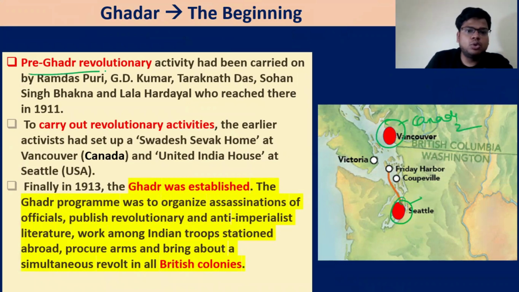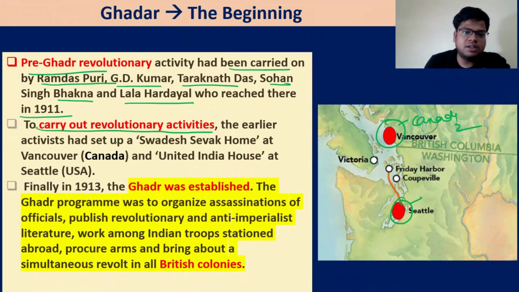So pre-Ghadar revolutionary activity was carried on by Ramdas Puri, GD Kumar, Tarak Nath Das, Sohan Lal Bakhna, and Lala Hardayal, who reached there in 1911. To carry out revolutionary activities, they set up the Swadesh Sevak Home in Vancouver and United India House in Seattle. So you have to remember these two names. Finally, in 1913, Ghadar was established.